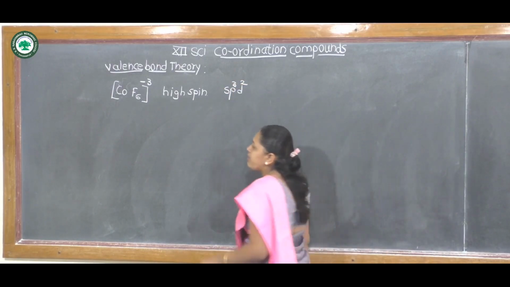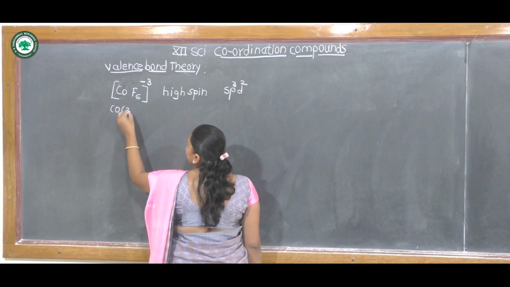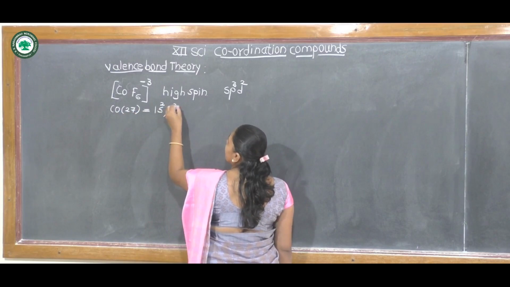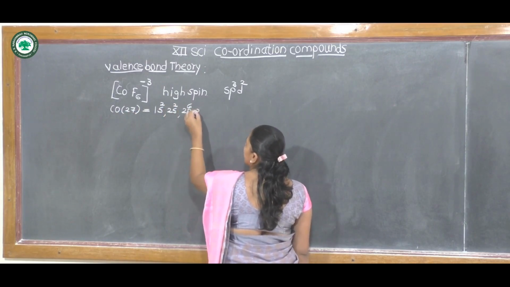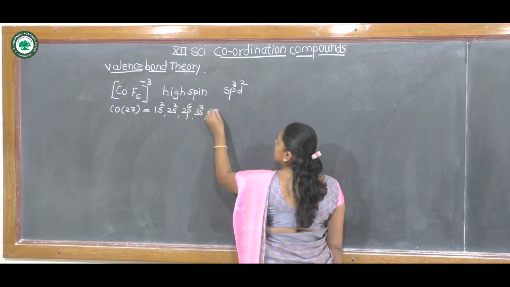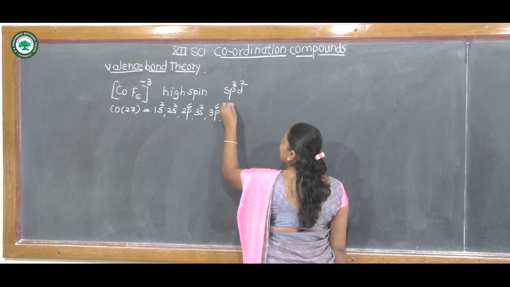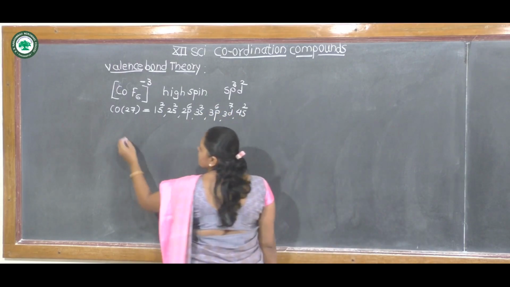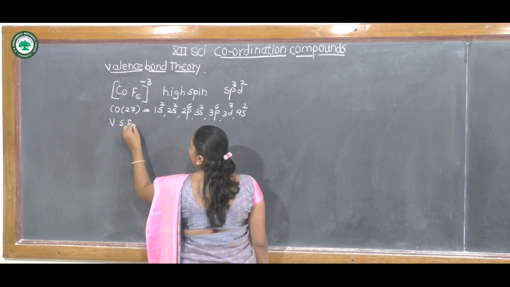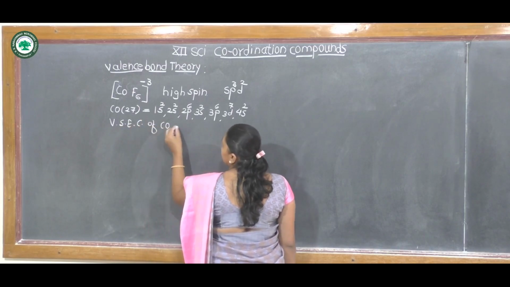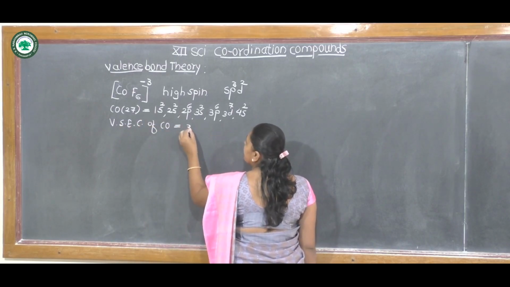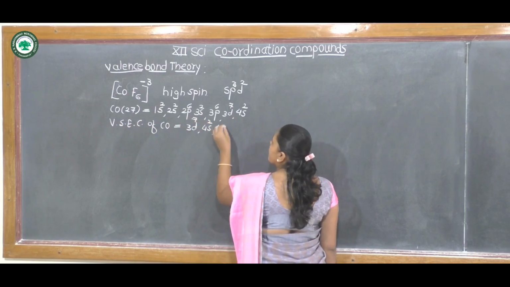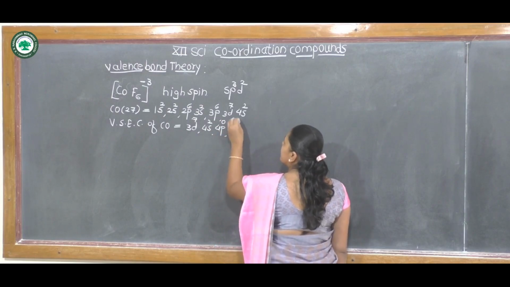Now, central metal cobalt, atomic number 27, electronic configuration 1s2, 2s2, 2p6, 3s2, 3p6, 3d7, 4s2. Then the valence shell electronic configuration of cobalt is 3d7, 4s2, 4p0 and 4d0.